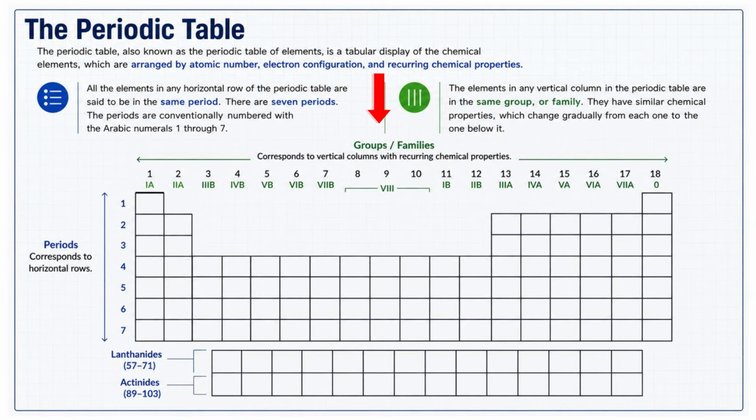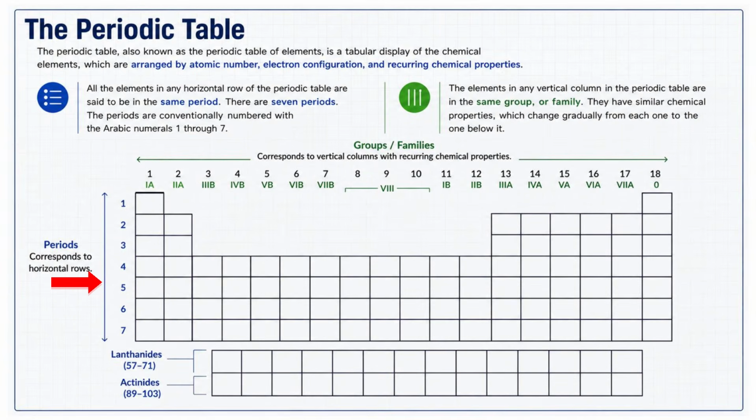Notice that they extend from the top of the table down to the bottom. Elements in the same group have similar chemical properties. Why? Because they have similar arrangements of electrons in their outermost energy level, also called valence electrons. So notice how the table is arranged. The numbers at the top identify the different groups, and the numbers along the left side identify the periods.